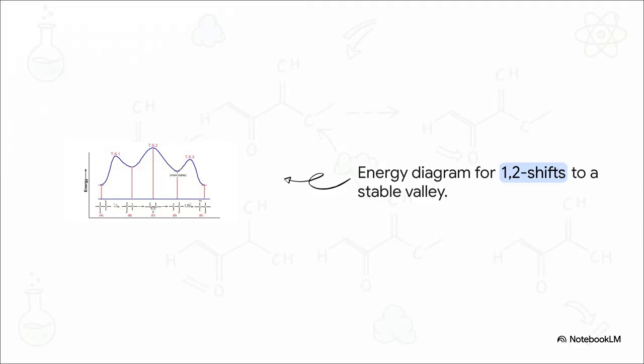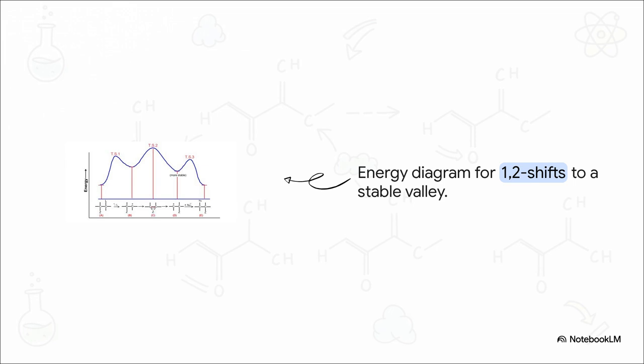All right, Section 4, mapping the energy shift. So, the why of all this is perfectly shown right here on this topographical energy map. Our vertical axis represents energy, which basically translates to stress. We start on the left, but I really want you to focus on the valleys. Valley B is our initial classical carbocation. Notice how high up it is? That means tons of internal energy and stress.